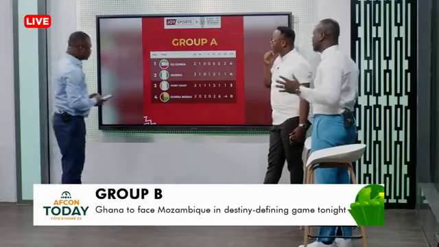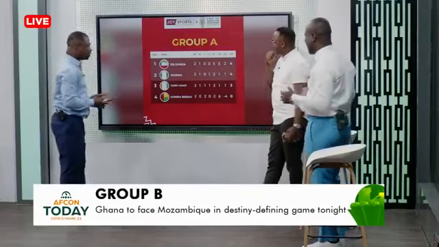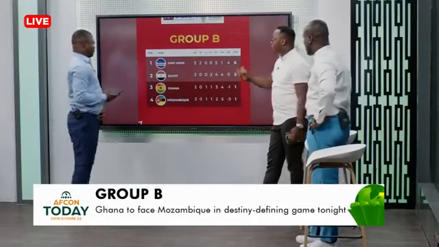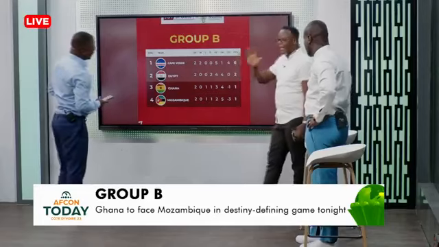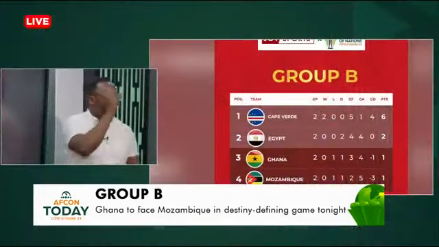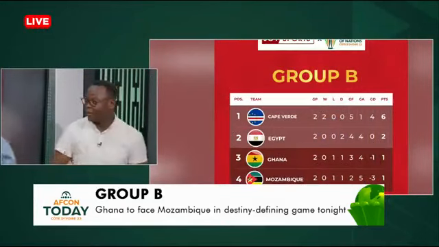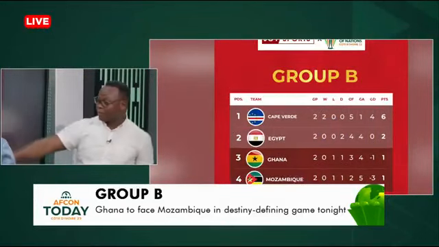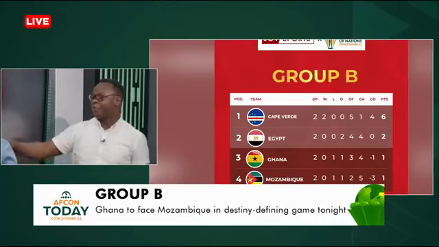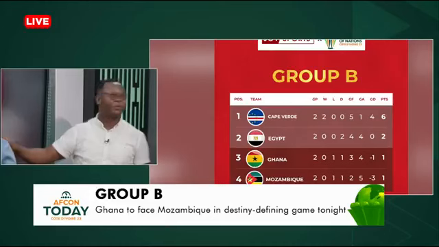Now, if you move on to Group B, let's see where the potential 4th place team or the 3rd place team will finish, because the key here is how many points the 3rd place team gets. In this group, the scenario everybody is expecting is that Egypt will beat Cape Verde. Cape Verde have topped the group automatically, nobody can catch them, they have 6 points.